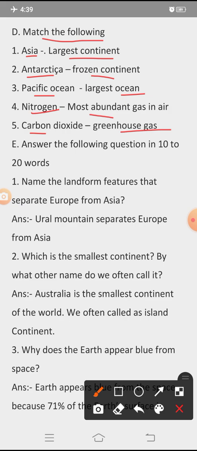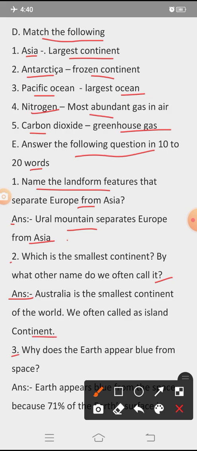First, section E: answer the following questions in 10 to 20 words. First question, name the landform feature that separates Europe from Asia. Answer: Ural Mountain separates Europe from Asia. Question 2, which is the smallest continent? By what other name do we often call it? Answer: Australia is the smallest continent of the world. We often call it the island continent.